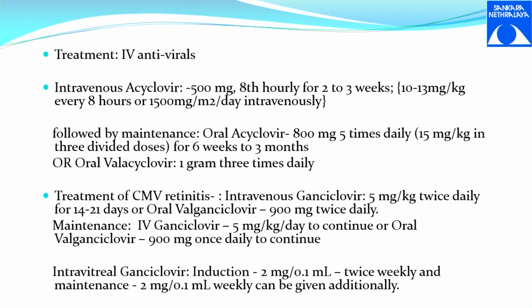So usually these are treated with antivirals. They are admitted in the ward because they need antivirals by the intravenous route 3 times a day. So what is the usual thing, which is 500 mg 8th hourly acyclovir is given for 2 to 3 weeks, followed by a maintenance. When we shift from intravenous to maintenance, we shift it to oral.